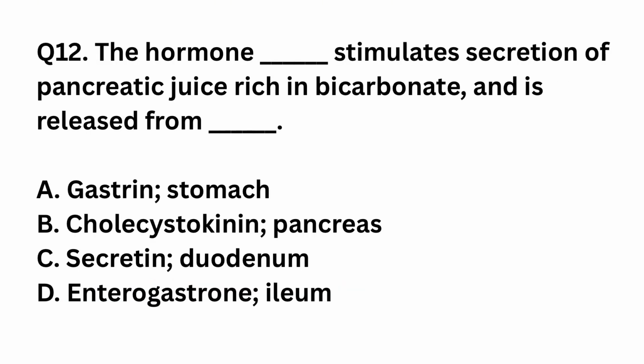Question number 12. The hormone dash stimulates secretion of pancreatic juice rich in bicarbonate and is released from dash. Gastrin, stomach; cholecystokinin, pancreas; secretin, duodenum; enterogastrone, ileum. The right answer is option C, secretin, duodenum. Secretin is released from the duodenal mucosa in response to acidic chyme. It stimulates bicarbonate-rich pancreatic secretion to neutralize acid.